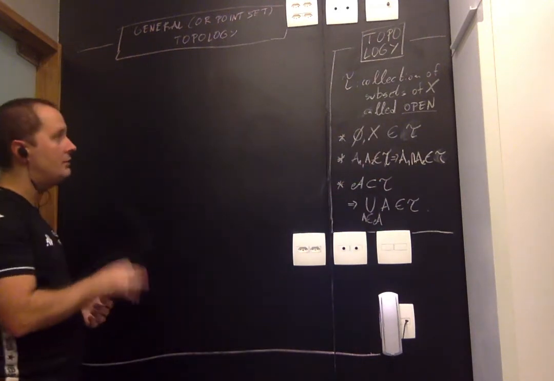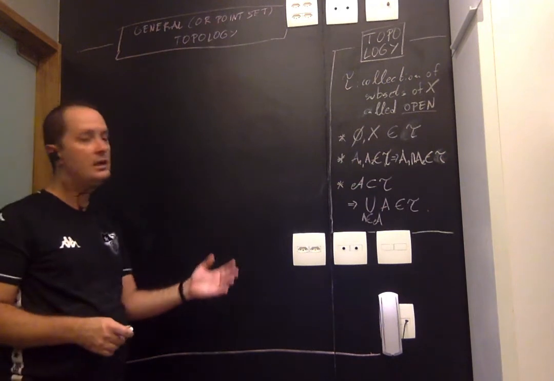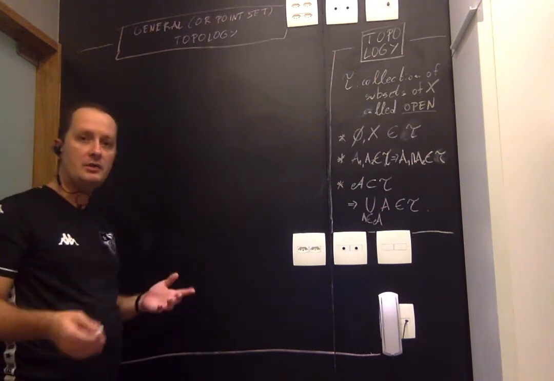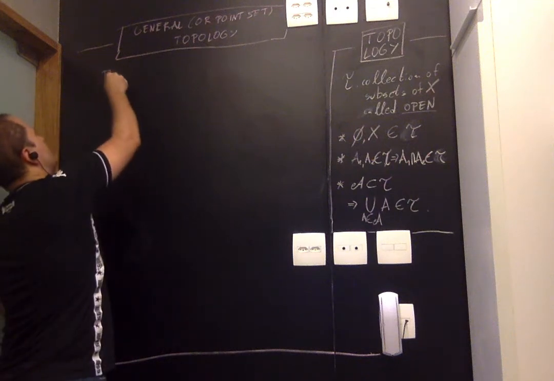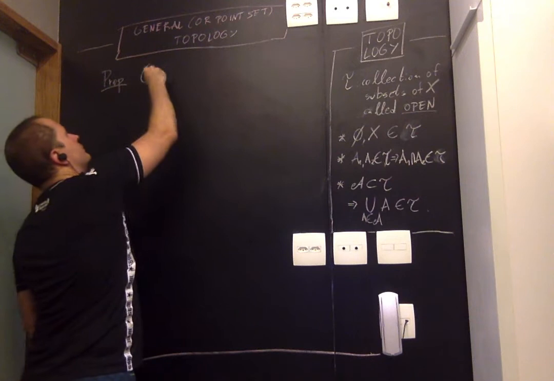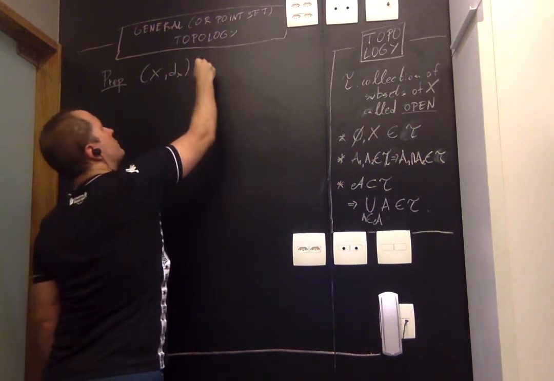But first of all, what I want to check is that this notion of open set agrees with what I described for metric spaces. So here's a proposition. I have a metric space (X, d sub X).